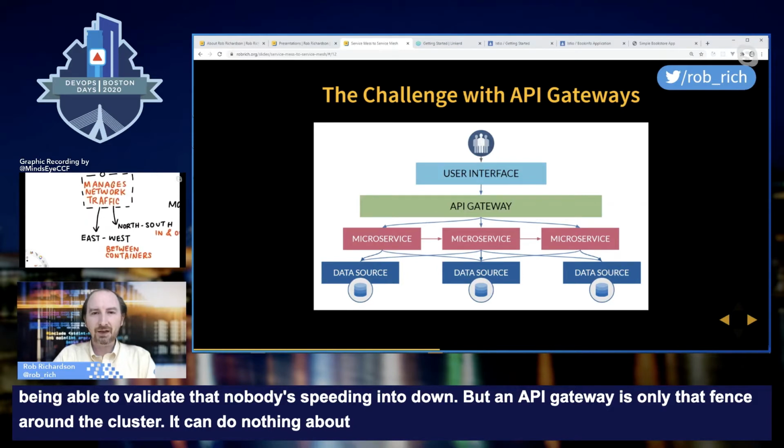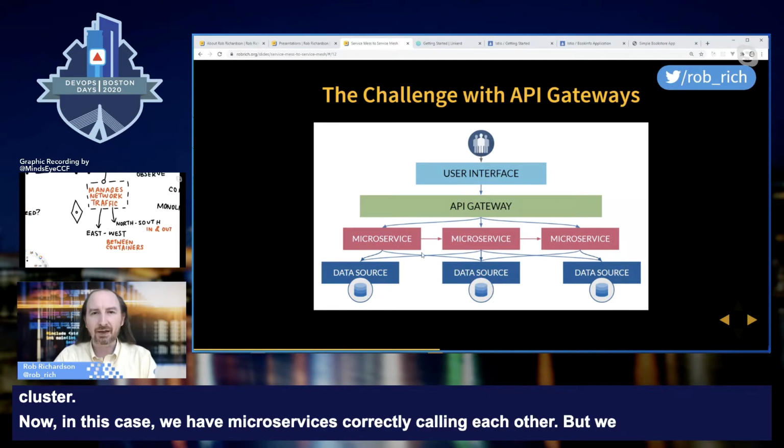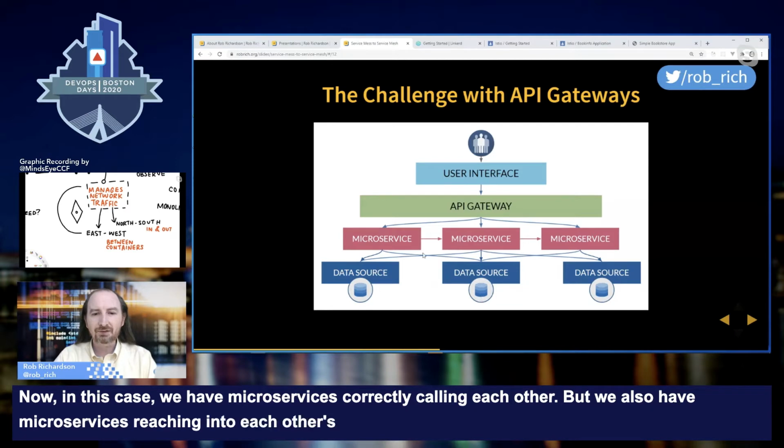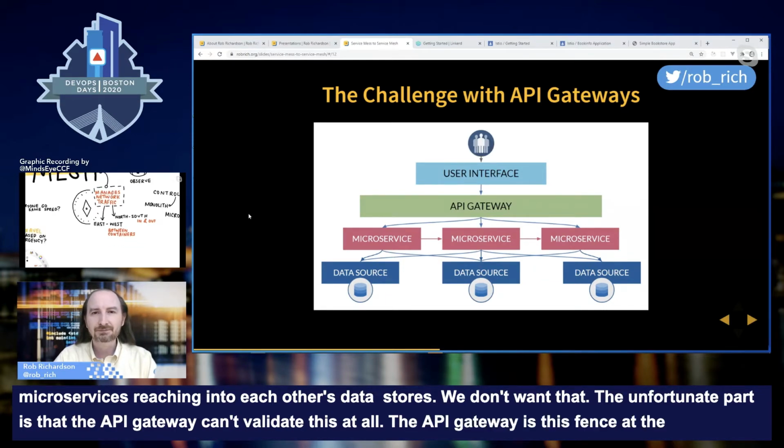Now, in this case, we have microservices correctly calling each other, but we also have microservices reaching into each other's data stores. We don't want that. The unfortunate part is that the API gateway can't validate this at all. The API gateway is this fence at the edge of the cluster. So we need to upgrade. And so API gateway was great, but let's upgrade to service mesh.